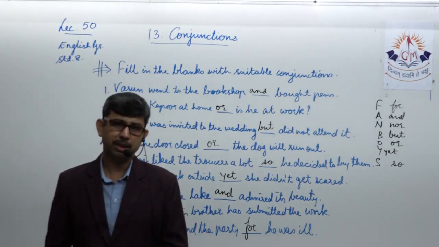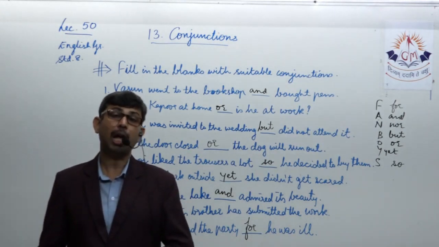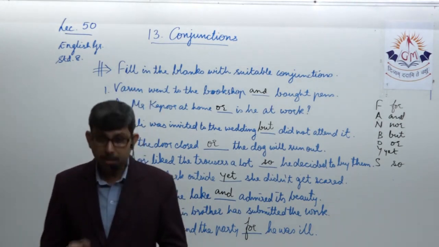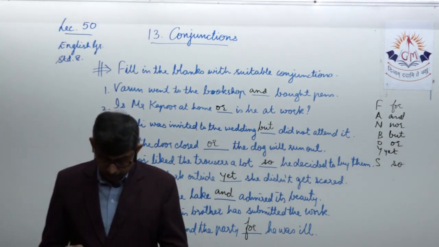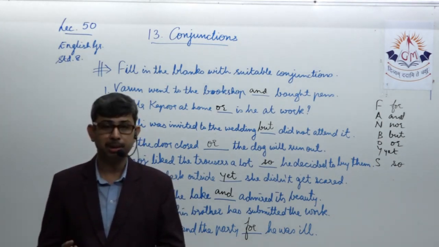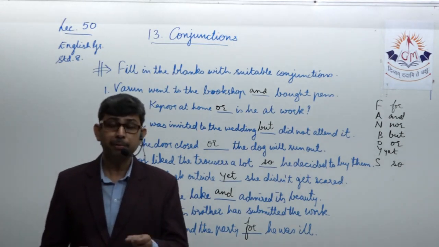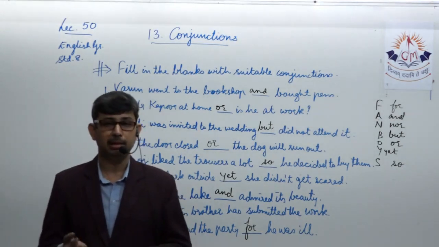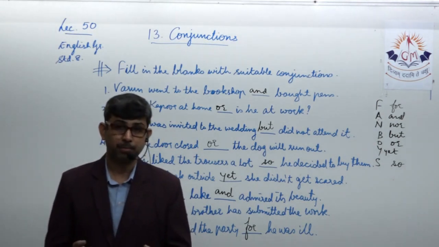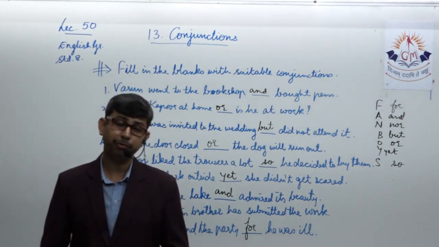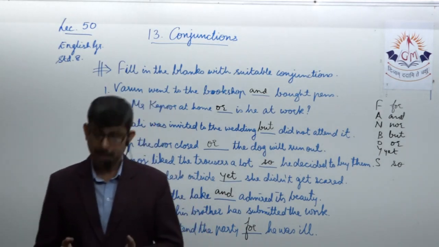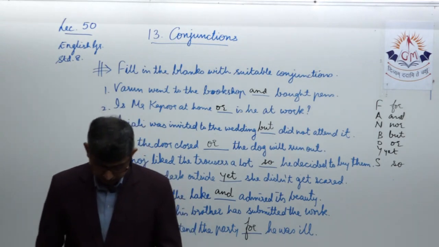So for such sentences we use something in addition to by expressing a pair word, not only but also. He was not only fined but also imprisoned. He was not only deaf but also blind. So when you are trying to express something in addition to, we make use of this set of correlatives in order to express the idea vested inside the sentence.